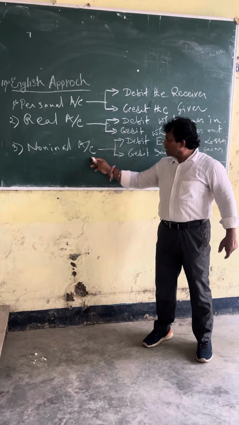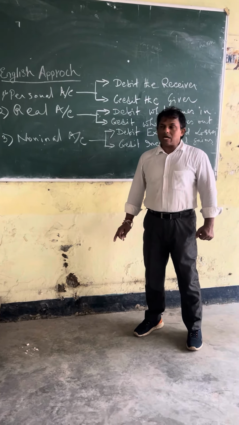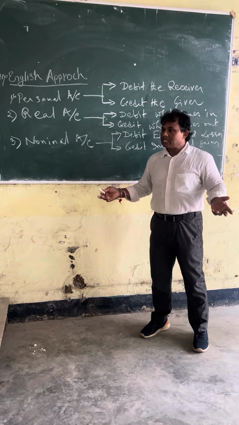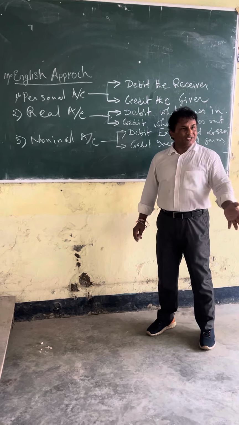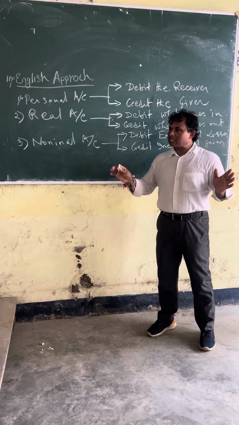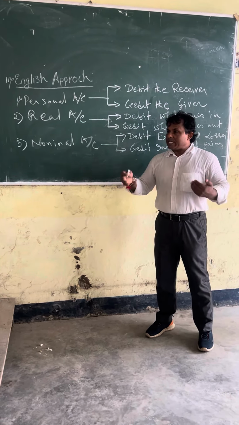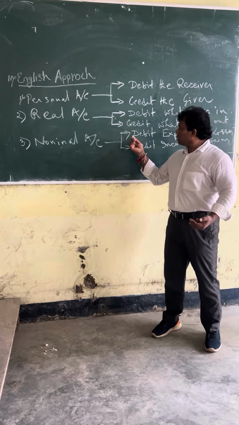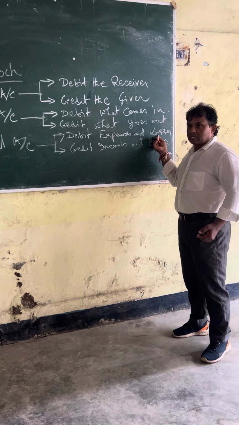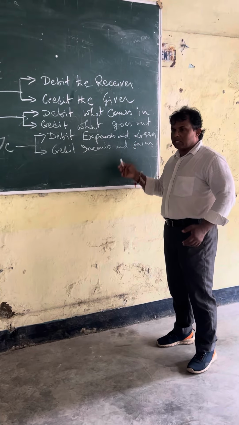And another is nominal account. Nominal account means only the name is there. Suppose salary. Salary account does not have any shape, no color, nothing. Interest account, commission account, rent account, these have no existence, but the name is there. You have not seen rent, correct? These are nominal accounts. Expenses and losses are debit, and income or gain is credit.